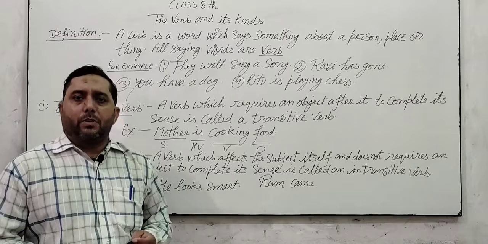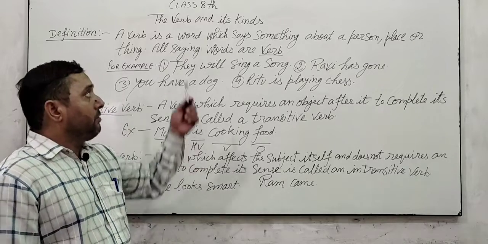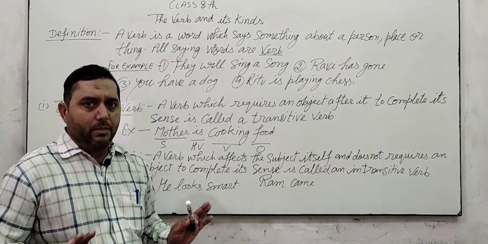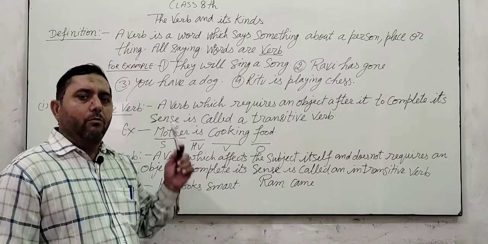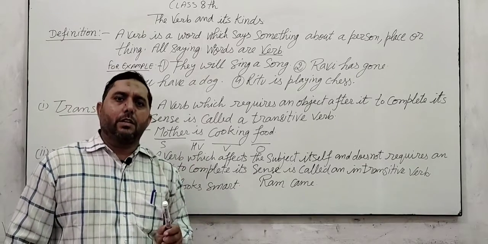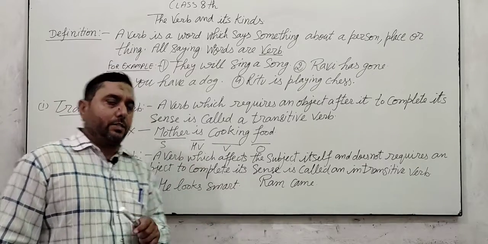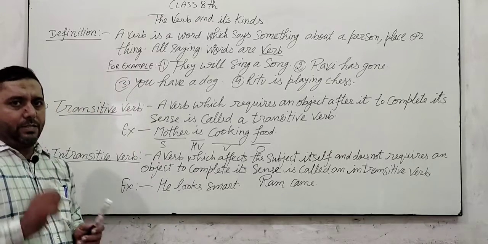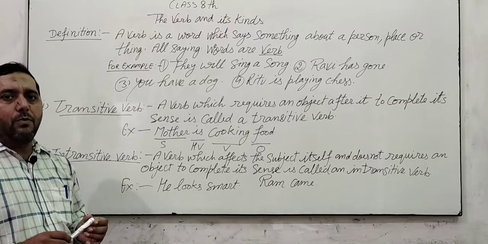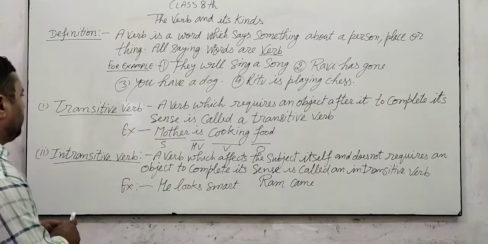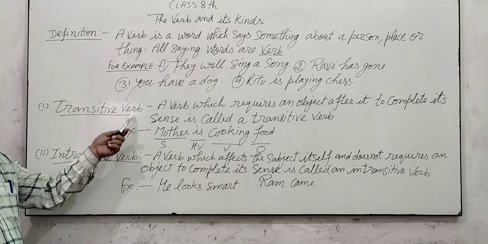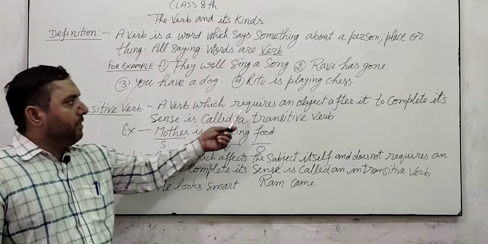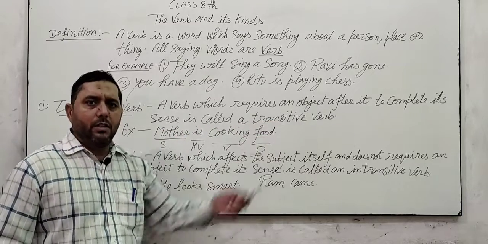Always remember, students, without a verb, no sentence can be completed. So, a verb is compulsory for a sentence. Verb has four kinds. There are four kinds of verb. First is transitive verbs. A transitive verb is a verb which requires an object.